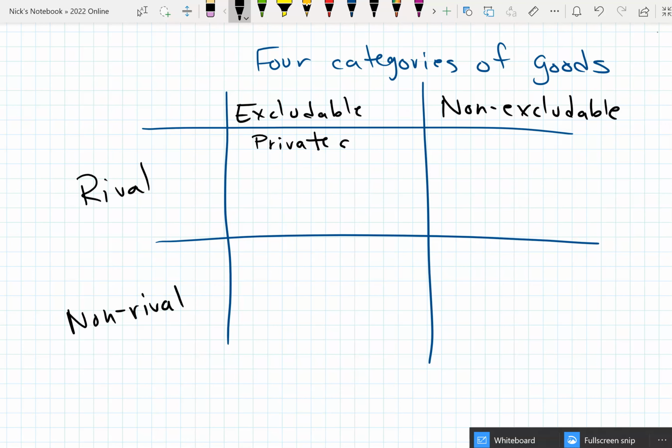That's actually what we've been doing for most of our time. This is called a private good. Private good is like a t-shirt, a pizza, and these are easy. Markets work really well for those kind of things.